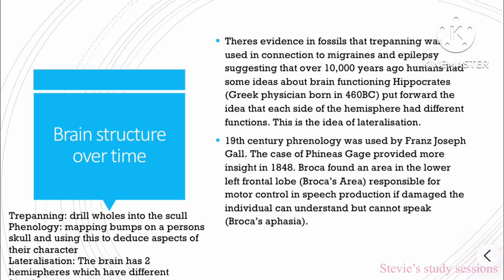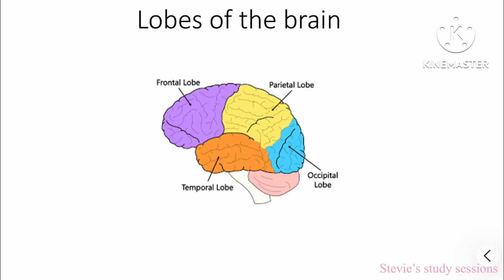Broca found the area of the lower left lobe, Broca's area, responsible for motor control and speech production, and if Broca's area was damaged, the individual could not speak, but they could understand. This is called Broca's aphasia. So you definitely need to know about the different lobes of the brain, and you also need to know what is in the different lobes of the brain.